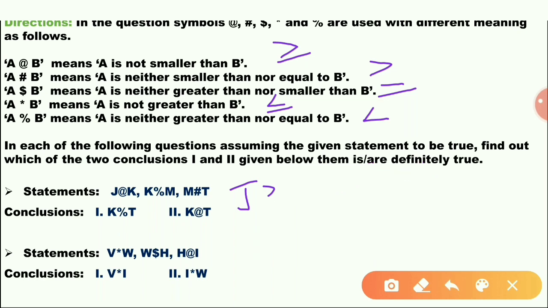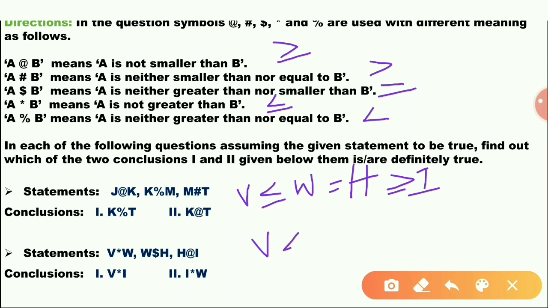The next one. V star W means V is less than or equal to W, W dollar H means W equal to H, H at the rate I means H greater than or equal to I. So V is less than or equal to I, less than or equal to W. V less than or equal to I, this is not one. The first does not follow. The second follows. Only the second is true.